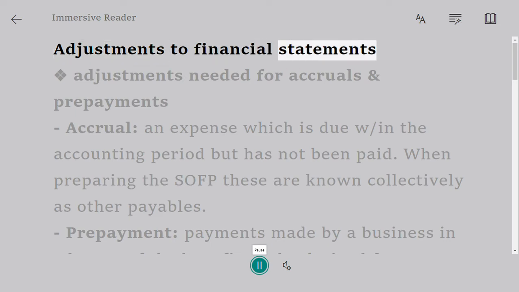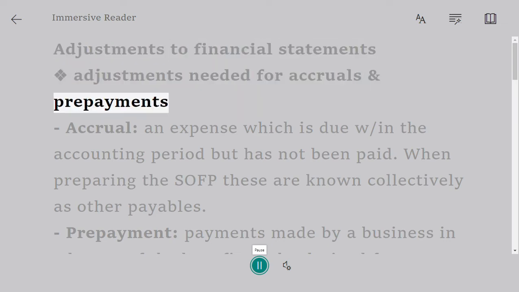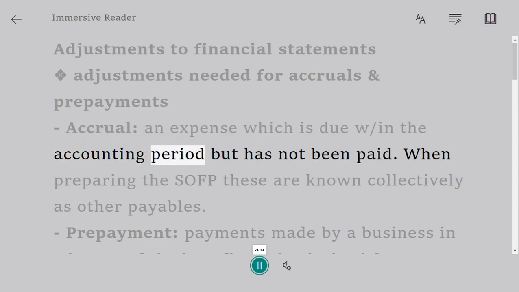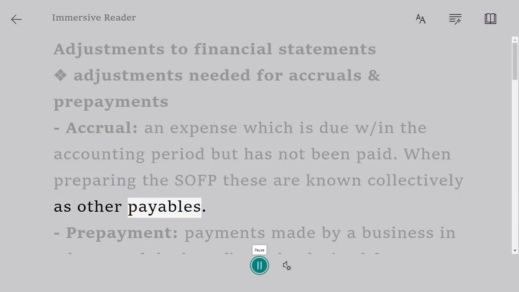Adjustments to financial statements. Adjustments needed for accruals and prepayments. Accrual: an expense which is due in the accounting period but has not been paid. When preparing the SOFP, these are known collectively as other payables.